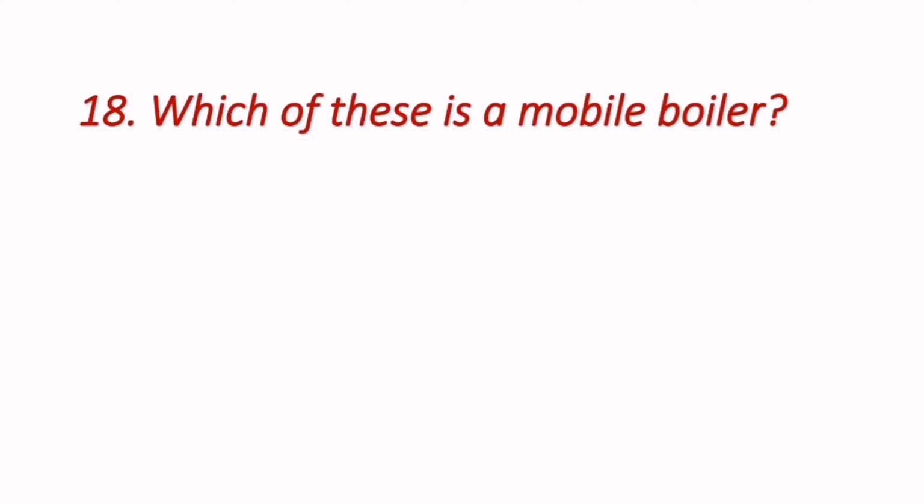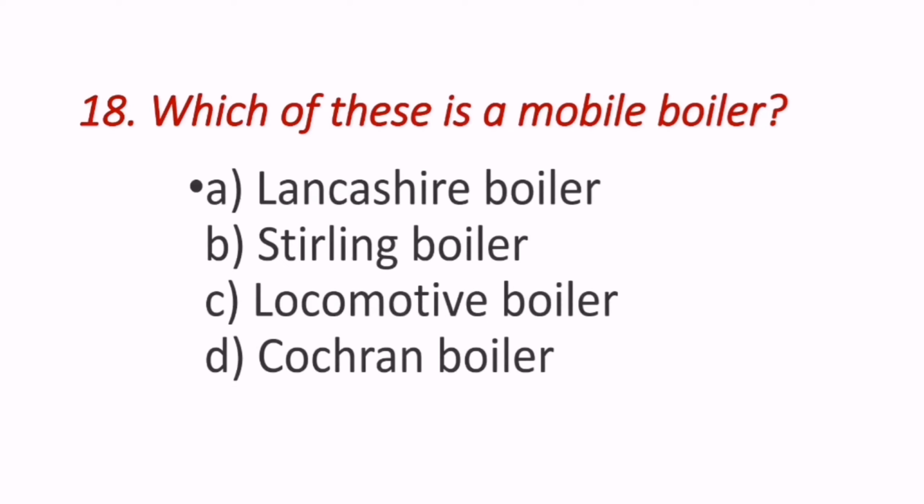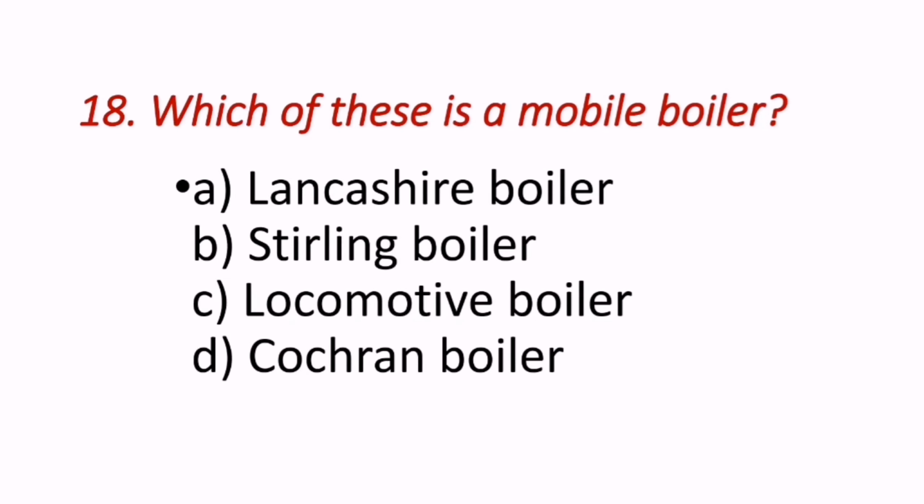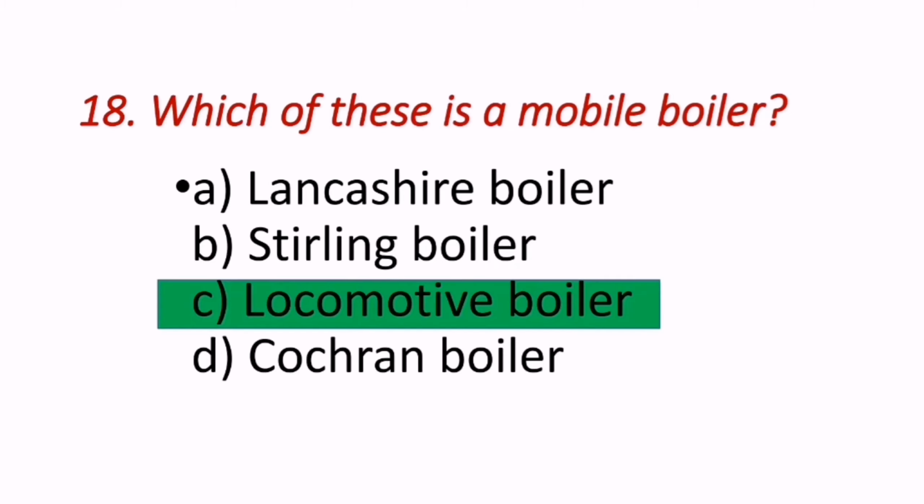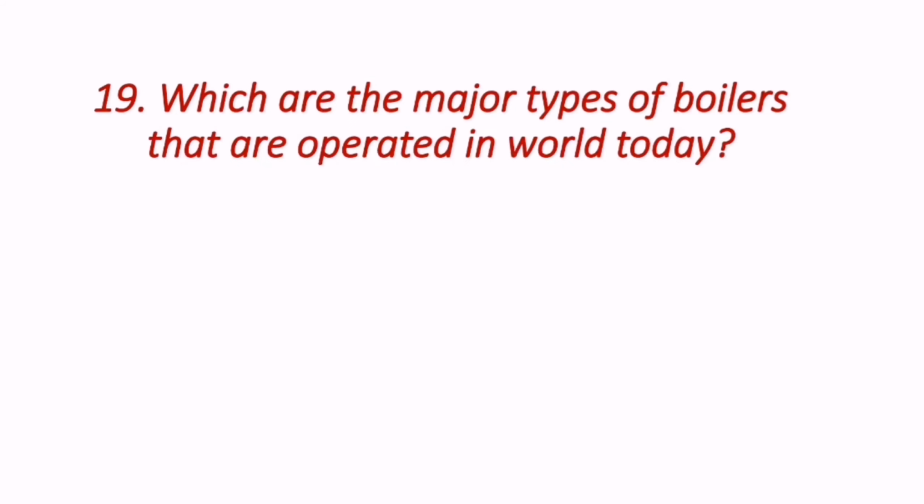Next question reads, which of these is a mobile boiler? Which of the following is a mobile boiler? Maybe Lancashire boiler, Stirling boiler, locomotive boiler or Cochran boiler. So mobile boiler is locomotive boiler.